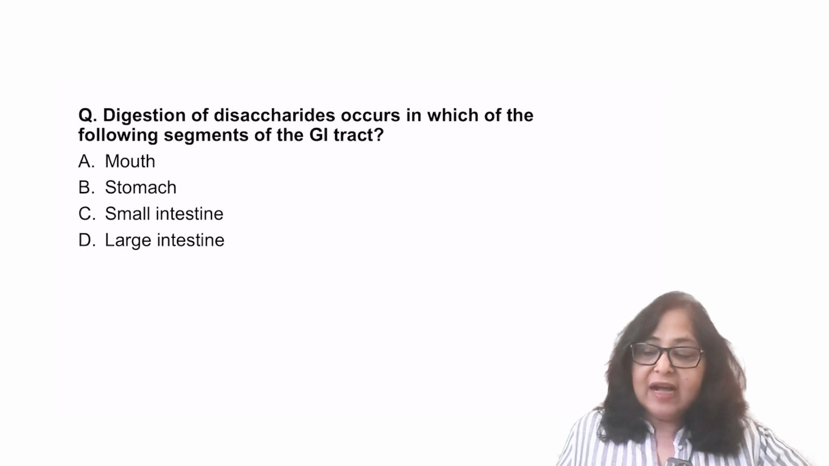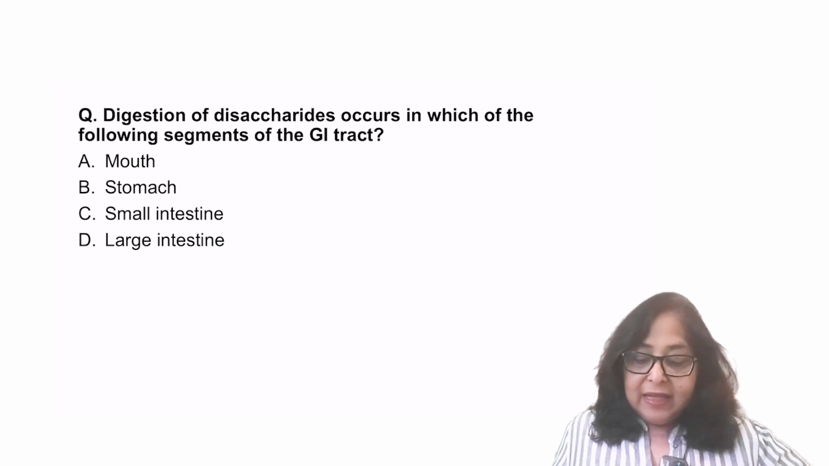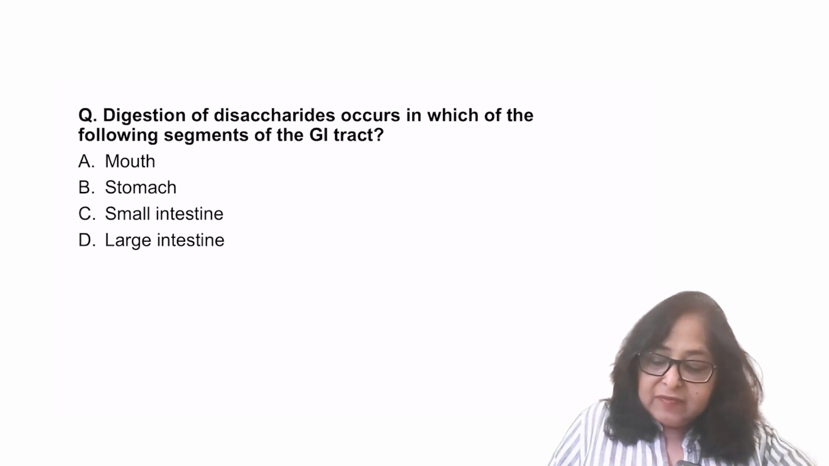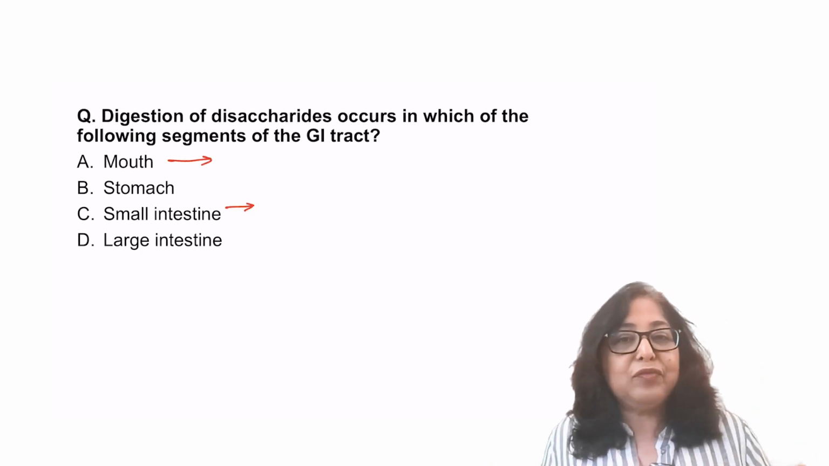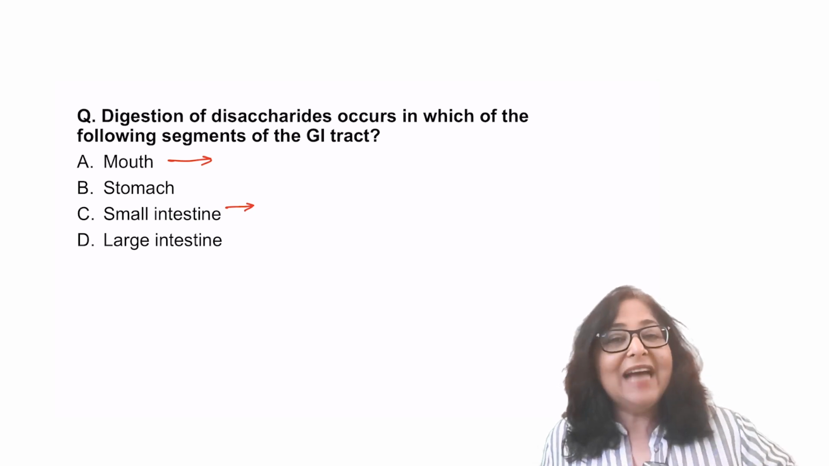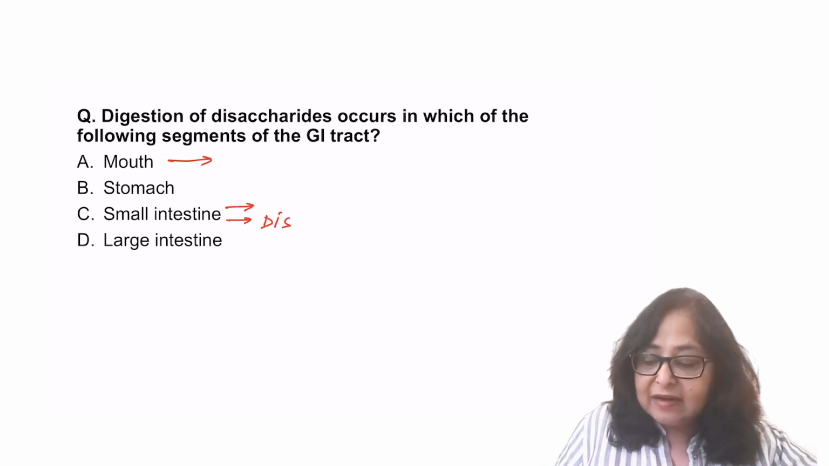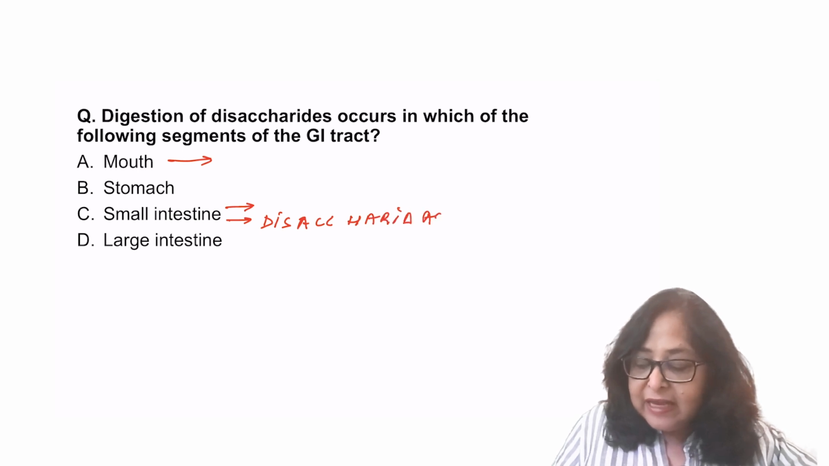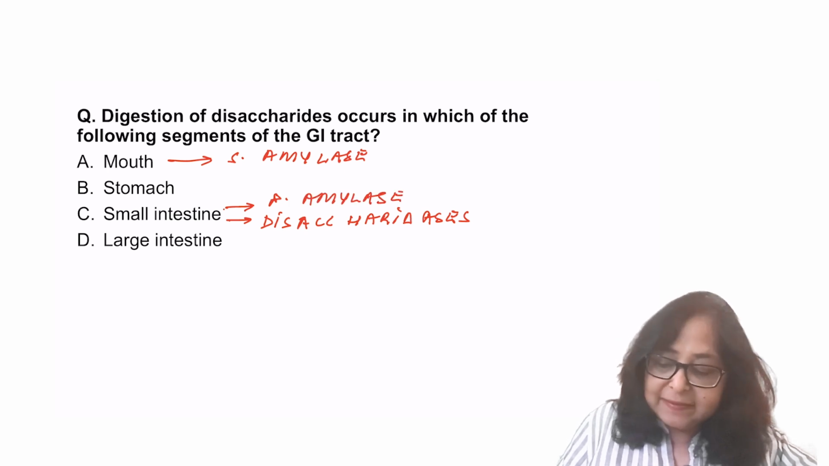Digestion of disaccharides occurs in which of the following segments of the GI tract? The mouth has the presence of the salivary amylase. Small intestine also has the pancreatic amylase. But the disaccharides will be digested by the disaccharidases, which are present in the intestinal secretion. So, answer to this question will be the small intestine.